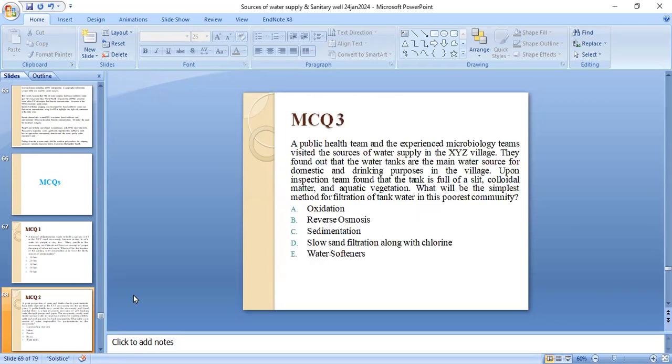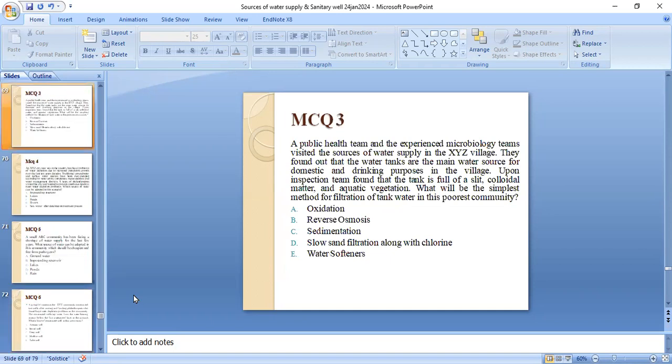inhabitants. Question number 3. A public health team and an experienced microbiology team visited the source of water supply in the XYZ village. They found that the water tanks are the main source for domestic and drinking purposes in the village. Upon inspection, the team found that the tank is full of silt, colloidal matter, and aquatic vegetation. What will be the simplest method for filtration of tank water in the poorest community: oxidation, reverse osmosis, sedimentation, slow sand filtration along with chlorine, or water softeners?